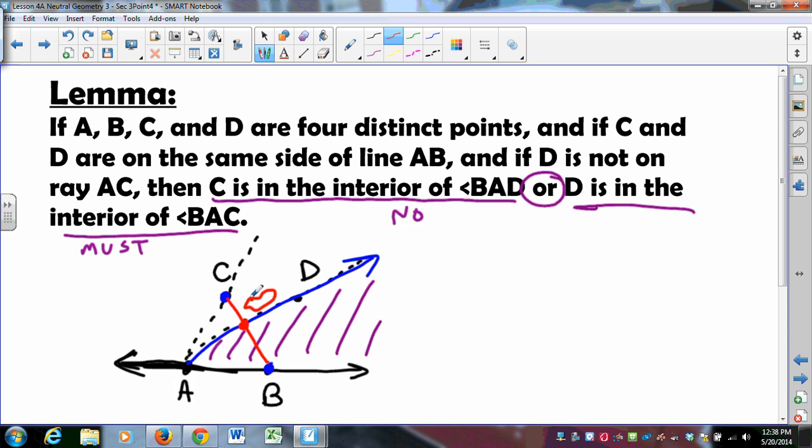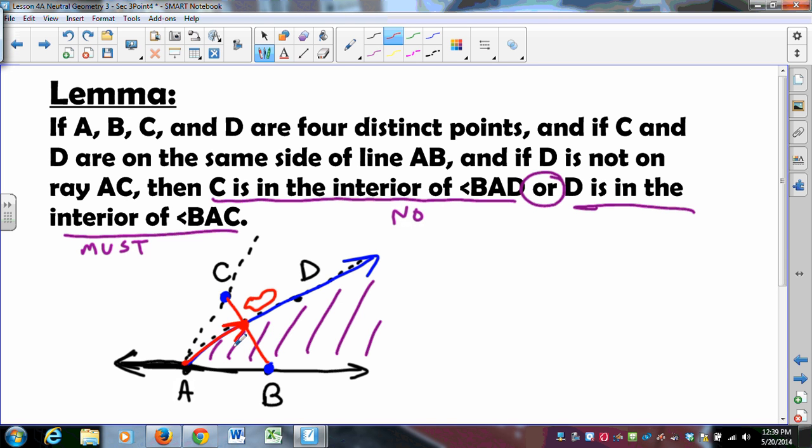So, in particular, C and chicken nugget lie on the same side of line AB. So, if C and chicken nugget lie on the same side of AB, A is not between chicken nugget and D. And so the ray from A through chicken nugget is the same as the ray from A through D. That's the same ray.